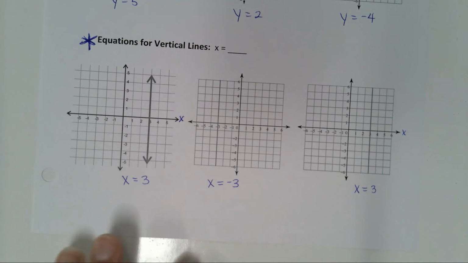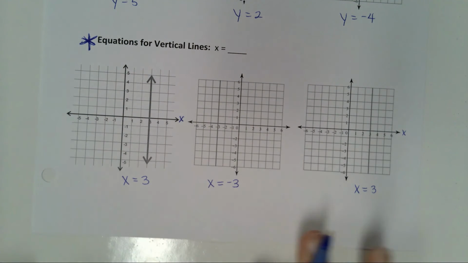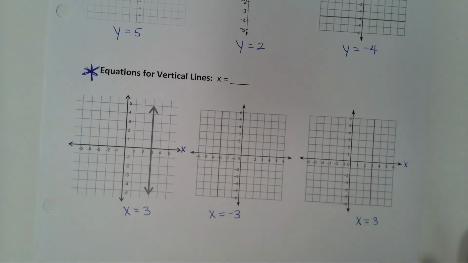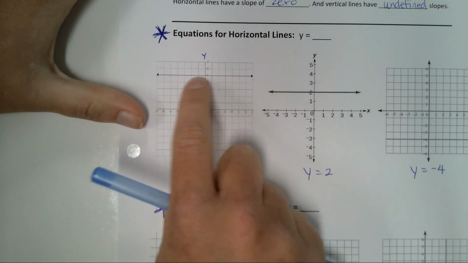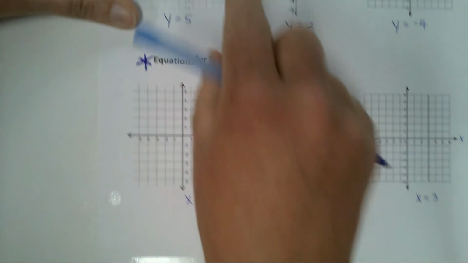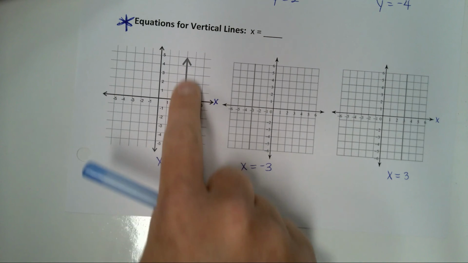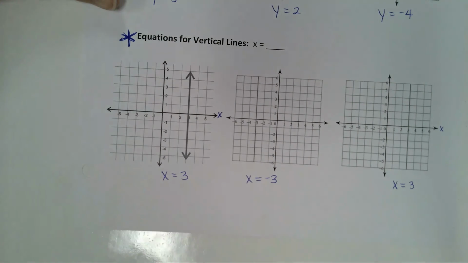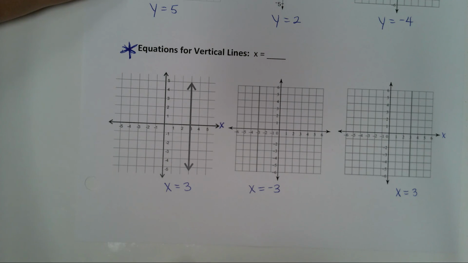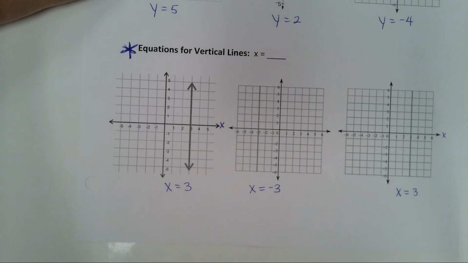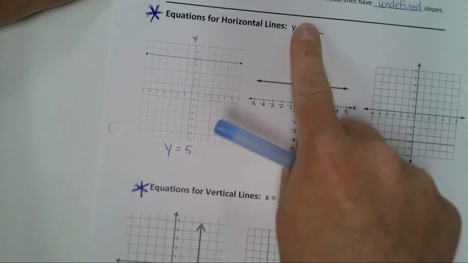The hardest part about this for my students is getting the x's and the y's mixed up. I don't know how to tell you to separate them in your mind, but you have to figure out a way. Personally, what I think is, okay, I'm looking at my y-axis, so this must be y equals. On this one, I'm looking at my x-axis, so this must be x equals. I don't care how you get those separate in your mind, but I know you'll get them mixed up at one time or another. Try not to. You have to remember x is vertical, y is horizontal.